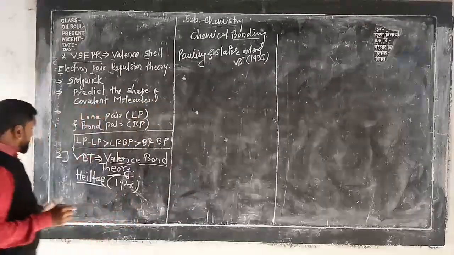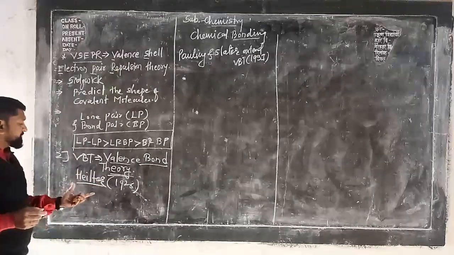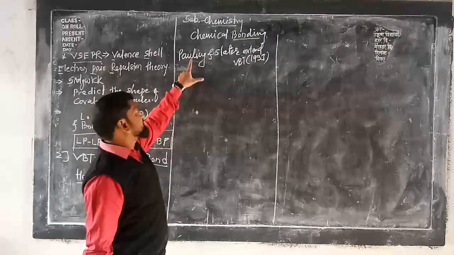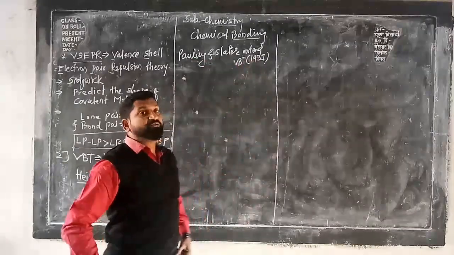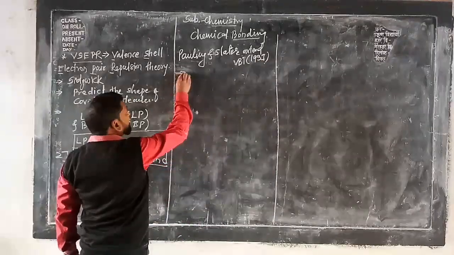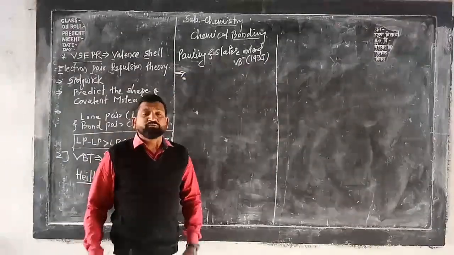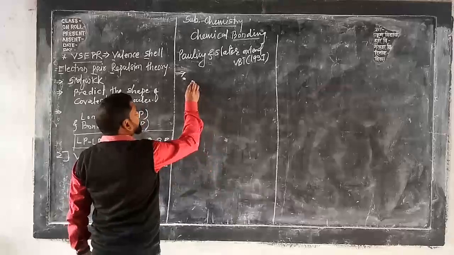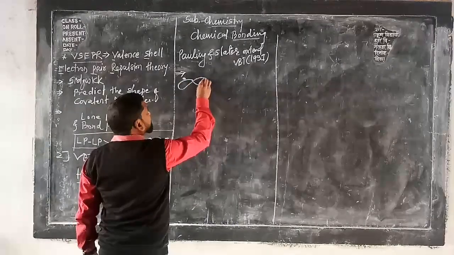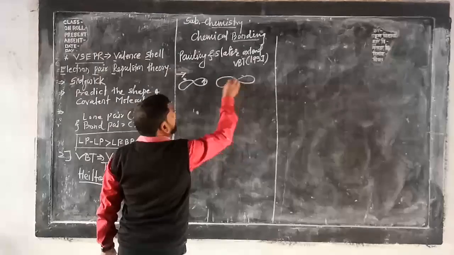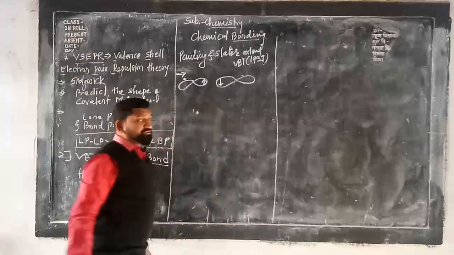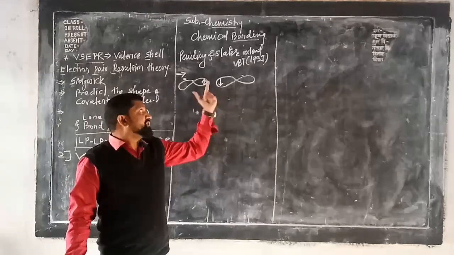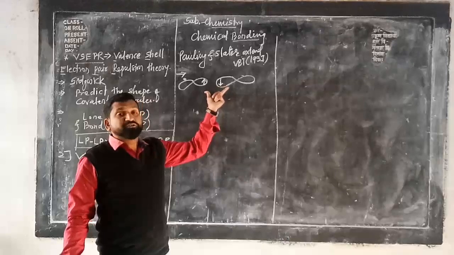VBT was put forth by Heitler in 1926, and further it was extended by the scientists Pauling and Slater in the year 1931. See here, already I told you that whenever there is a formation of covalent bond, we need 2 electrons. For example, suppose this is one orbital which contains an unpaired electron, and this is another orbital which contains one more unpaired electron. This is the necessary and sufficient condition for the formation of a covalent bond.